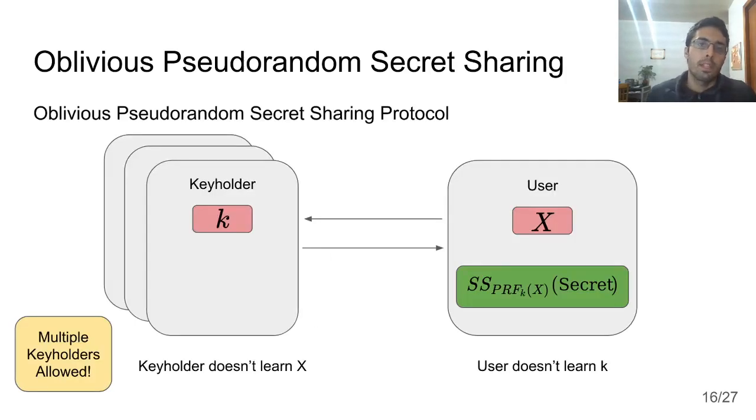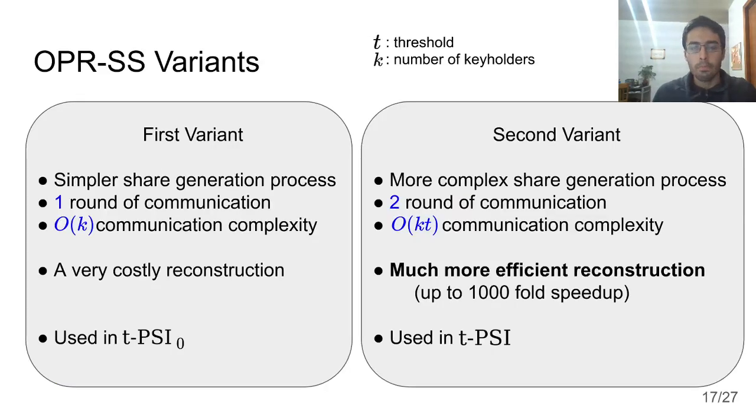So back to our primitive. We discussed the case where we had one key holder, but it's also important to note that we can also have multiple key holders, where instead of the key holder holding one key, the set of key holders jointly own some key, and the user interacts with the set of key holders altogether.